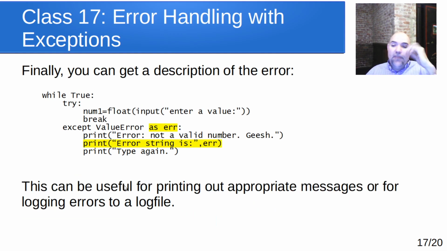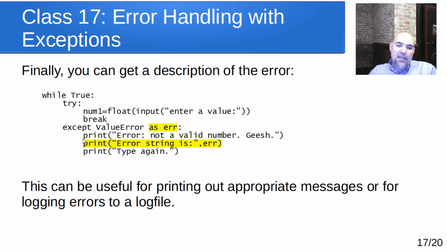And one final piece of information here is you can actually have the Python interpreter give you a description of that error as well, which is like a string representation of that. So you could actually have it print that out. So in this case, if you say except ValueError as err, this doesn't have to be err, it could be something else, but this variable here gets filled in with a string description of what that error was. And so you can print that out.